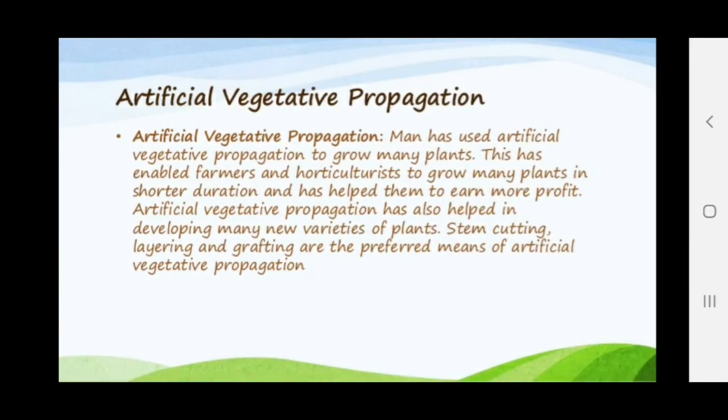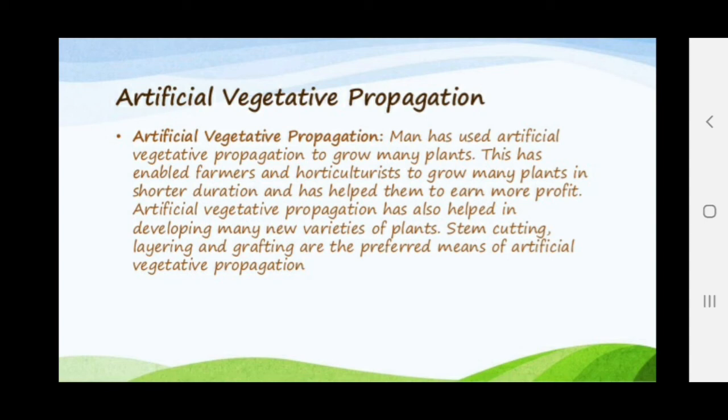Clear? In artificial vegetative propagation, man has used vegetative propagation to grow many plants. This has enabled farmers and horticulturists to grow many plants in a shorter duration and has helped them to earn more profit. This is the most common mode of reproduction of growing plants nowadays.